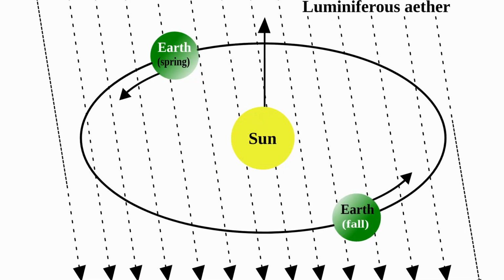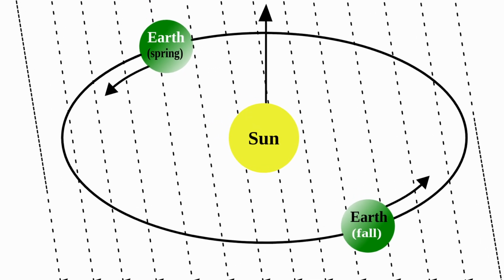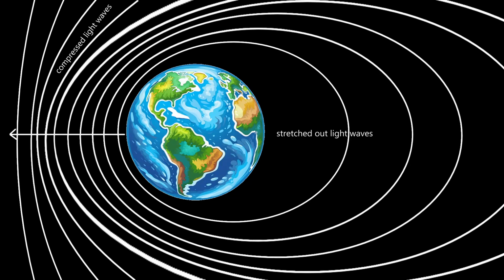Well, then this means that the Earth is traveling through the ether as it moves around the sun. Well, what does this mean? Well, if we look at it, we can see that if the Earth is moving through the medium in which a light wave propagates, because of the Doppler effect, waves in the direction of the motion get bunched up, and waves going opposite the direction of motion are stretched out. And well, waves in the ether are light waves.